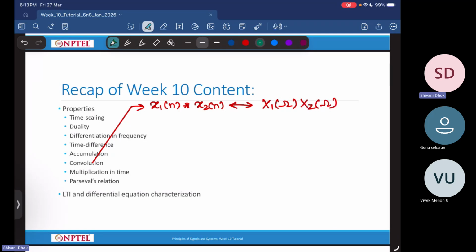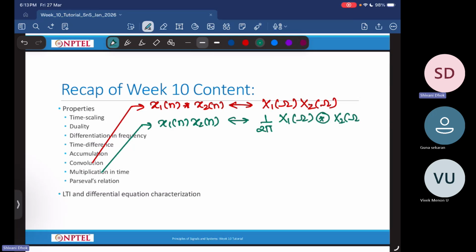Then we have multiplication in time property. So these are similar properties to your CTFT. So this says that if I have x1 of n into x2 of n, this will give me 1 over 2 pi x1 of omega periodic convolution with capital X2 of omega.